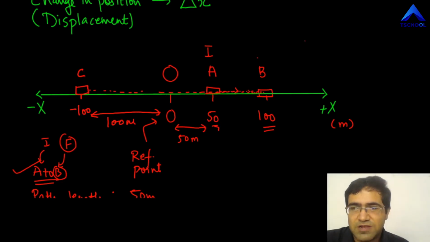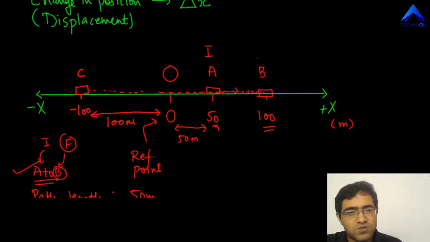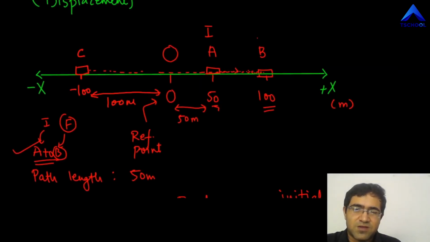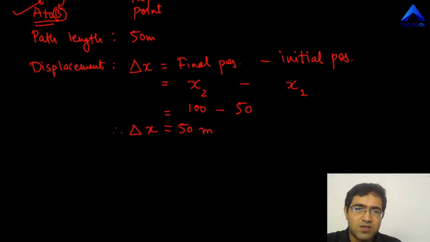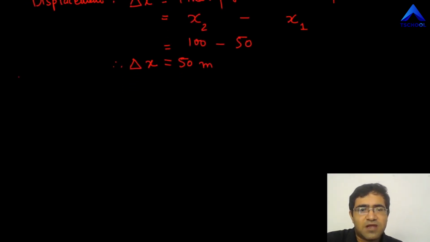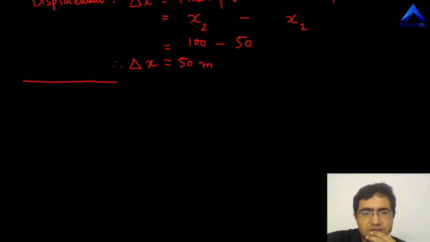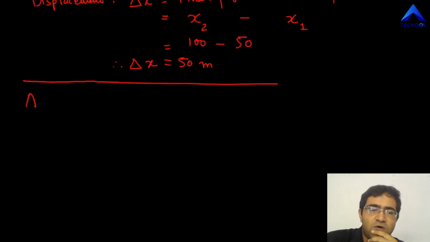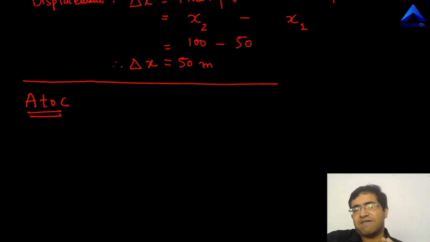So what is happening now is that the ant starts at A, moves to the right side, reaches B, from there takes reverse, that is goes to the left side, and reaches C. Finally, it's stopped at C. So what we are going to do now is calculate the same thing, but this time for A to C. I have this habit: when we start calculations, it's good to write where you are starting and where it's going to end. So it starts at A and ends at C.